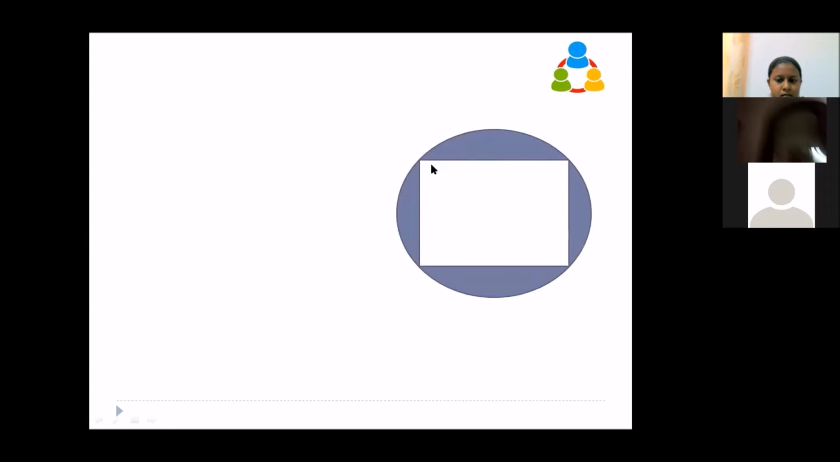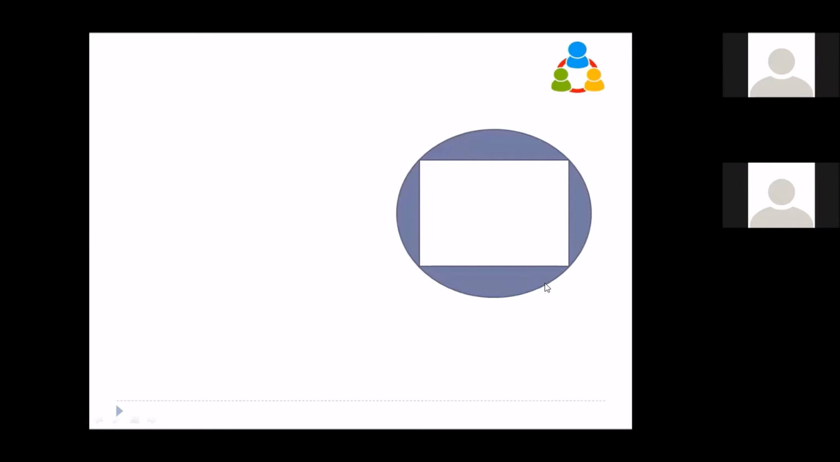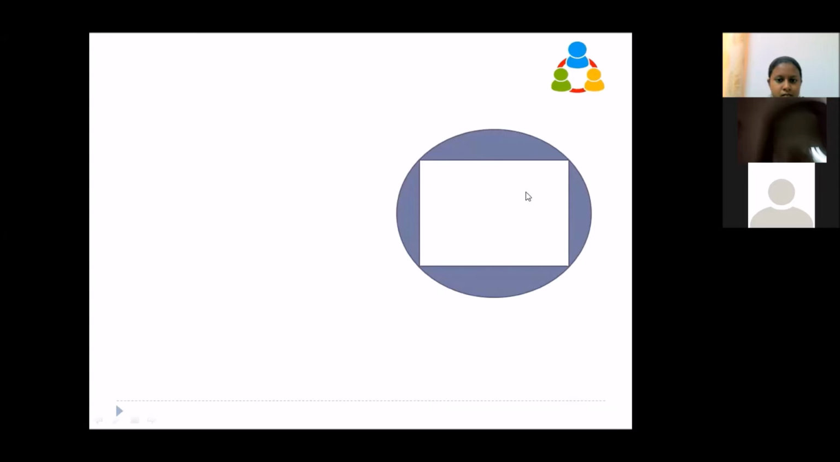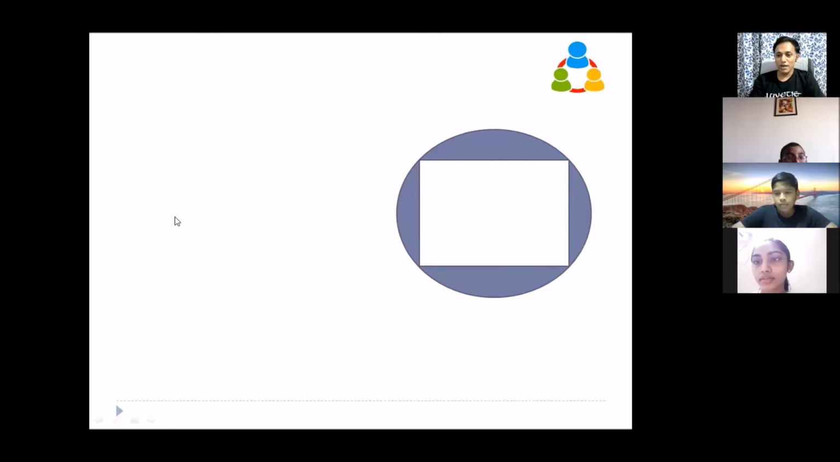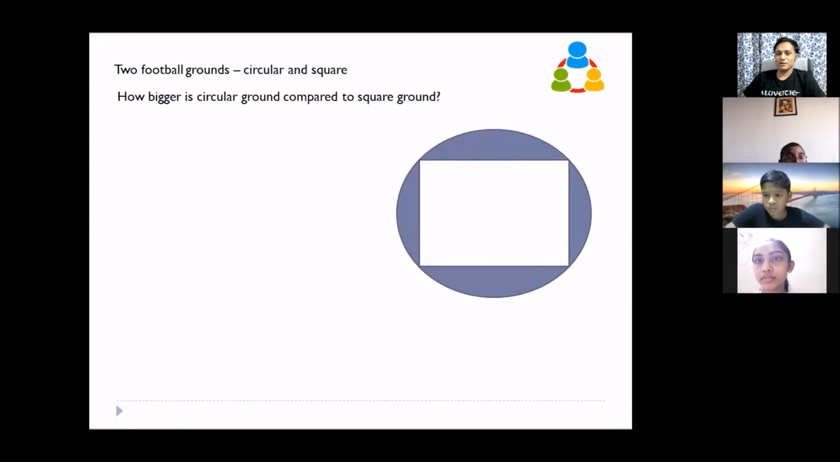Assume we made two grounds, one a rectangular one and another one a circular one. Okay, so I am asking this question to you: how much bigger is the circular ground compared to the square ground? Obviously in terms of percentage. Assume this side is s.